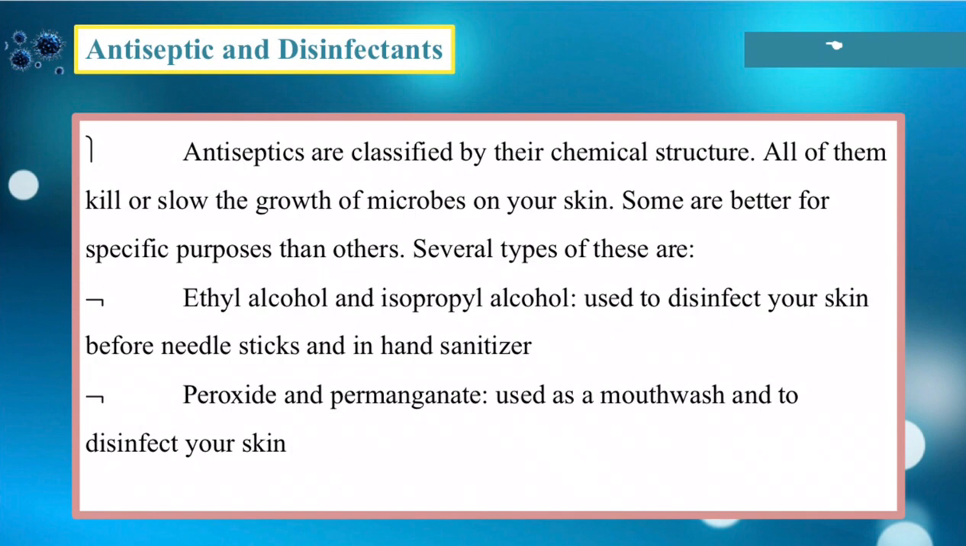Antiseptics are classified by their chemical structure. All of them kill or slow the growth of microbes on your skin. Some are better for specific purposes than others. Several types are ethyl alcohol and isopropyl alcohol. It is used to disinfect your skin before needle sticks and in hand sanitizer. This is very common for us, especially now in the COVID-19 pandemic. We need to first apply alcohol on our skin in order to kill harmful bacteria or viruses, right? And I recommend you buy or use 70% isopropyl alcohol.